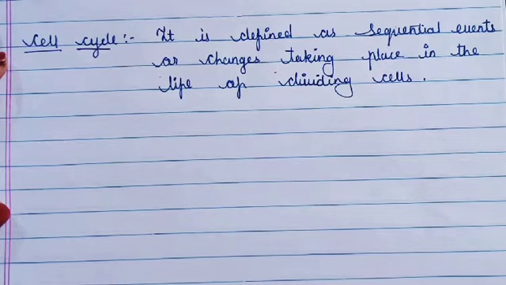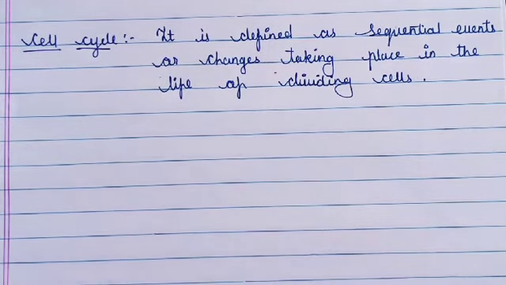So what is a cell cycle? Cell cycle is defined as a sequential event or the changes taking place in the life of a dividing cell.